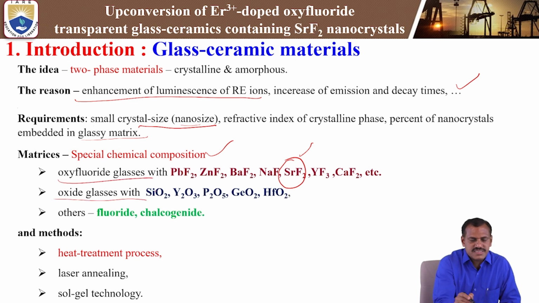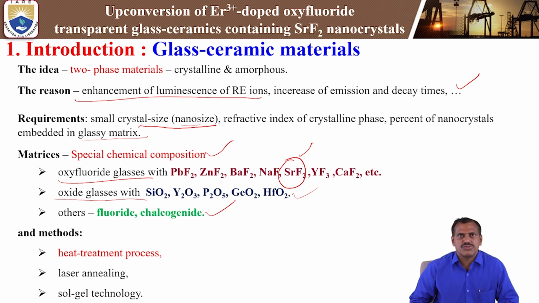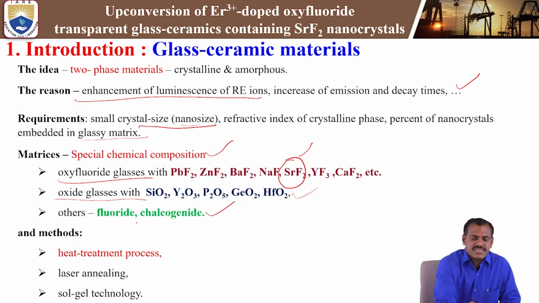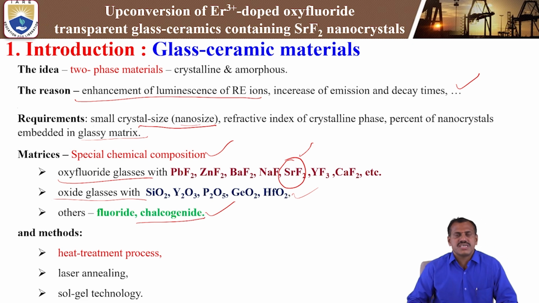In oxide glasses, we use silicon dioxide, yttrium oxide, phosphorus pentoxide, germanium oxide, and hafnium oxide. These are what we are using for the oxide-based glasses. Other glasses are fluoride glasses, completely fluoride glasses, or chalcogen. Chalcogen glass is nothing but lead and sulfur. These are toxic elements, and preparation is also very difficult, but you can prepare the chalcogen glasses by using the melt quenching technique and different kinds of methods.